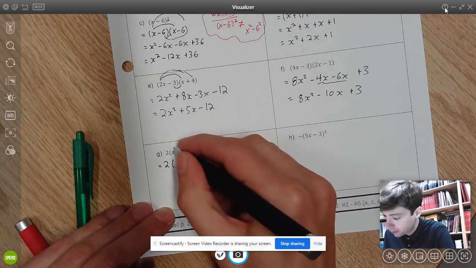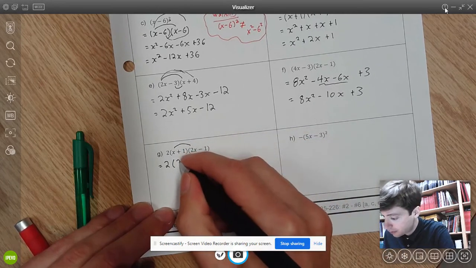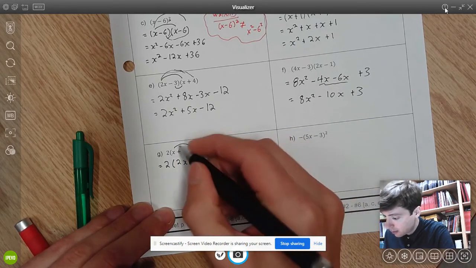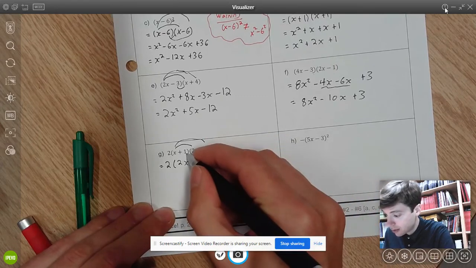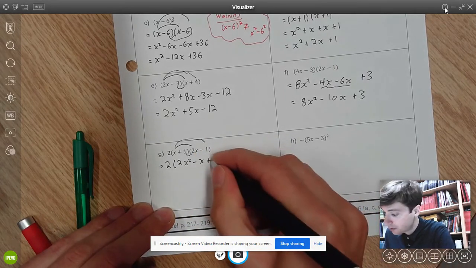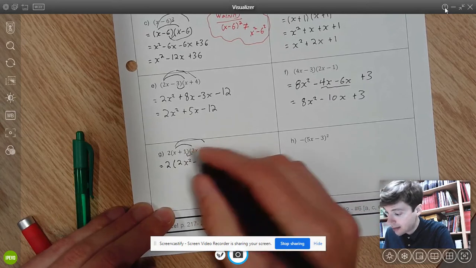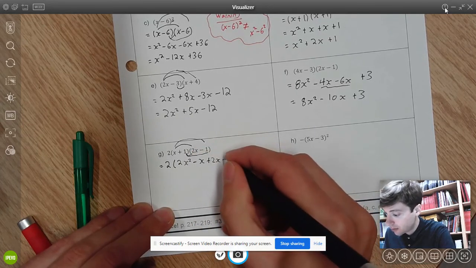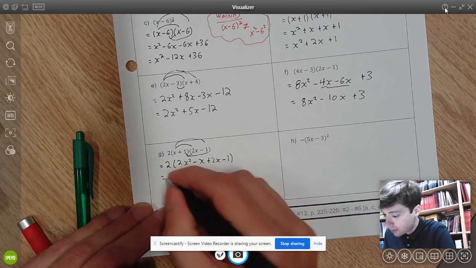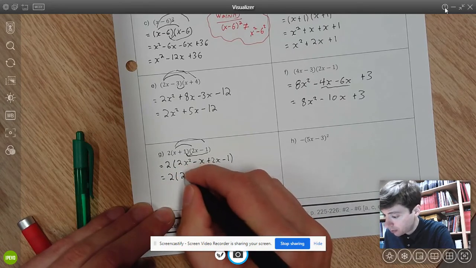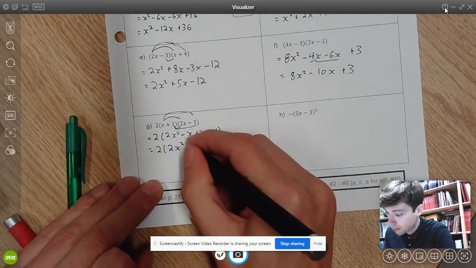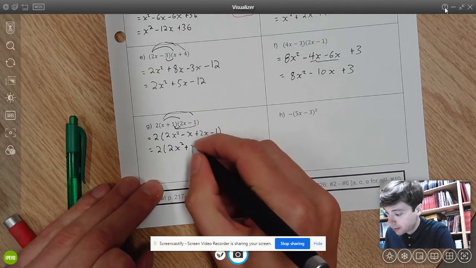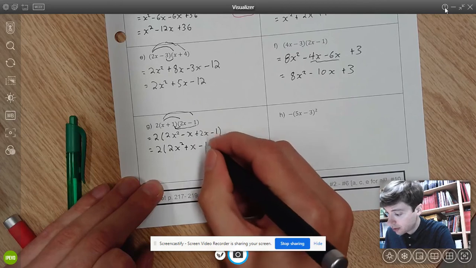So I'm going to do first, x times 2x is 2x squared. And do outside, x times negative 1 is minus x. And do inside, 1 times 2x is plus 2x. And then last, 1 times negative 1 is negative 1. Now I'm going to collect terms, just like I would normally do. I'm doing the same type of problem, but entirely inside the brackets. So negative x plus 2x, I've got 1x, subtract 1.